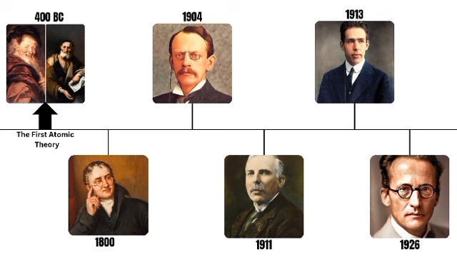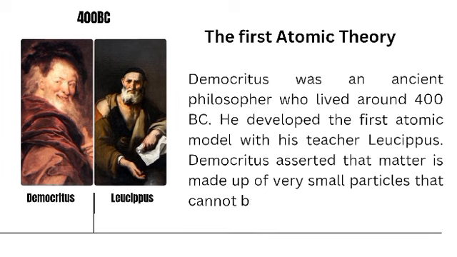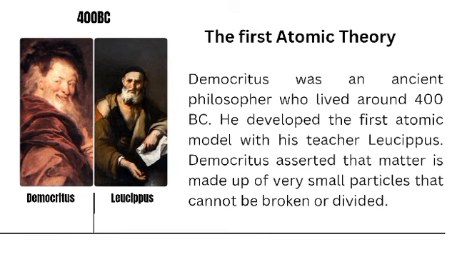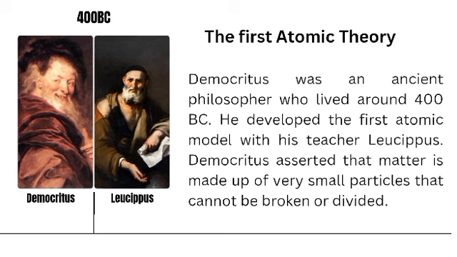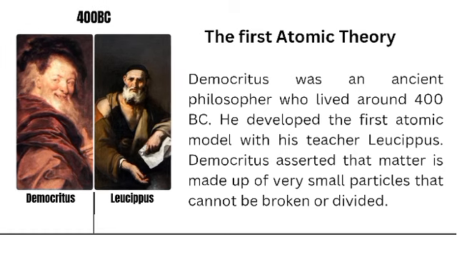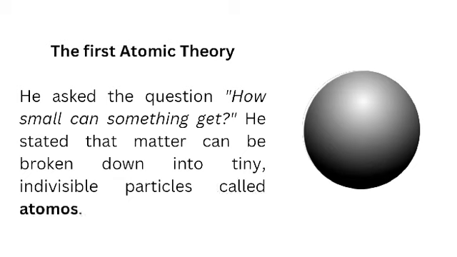Democritus was an ancient philosopher who lived around 400 BC, or before Christ. He developed the first atomic model with his teacher Leucippus. Democritus asserted that matter is made up of very small particles that cannot be broken down or divided. He asked the question, how small can something get? He stated that matter can be broken down into tiny, indivisible particles called atomos.